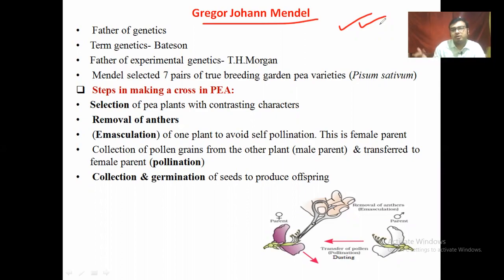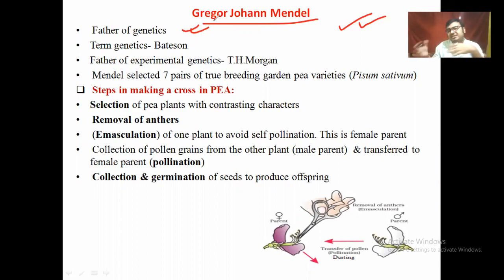Who is the father of genetics? That is Gregor Johann Mendel, or G.J. Mendel, while the term genetics was first coined by Bateson, because Mendel proposed the gene as a factor to the scientific panel.